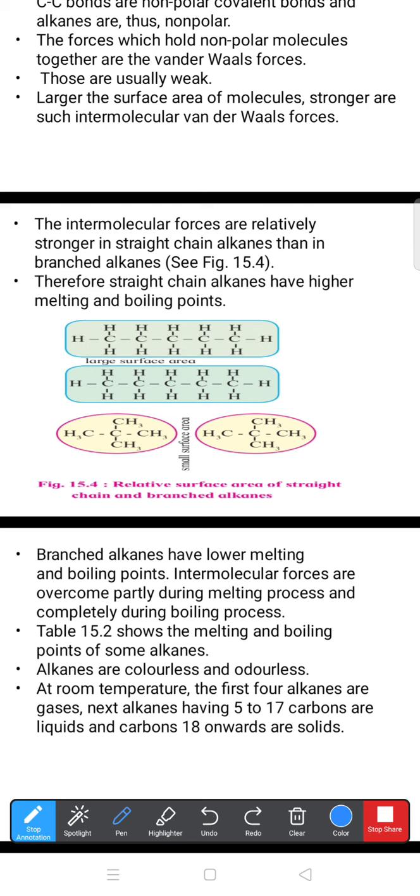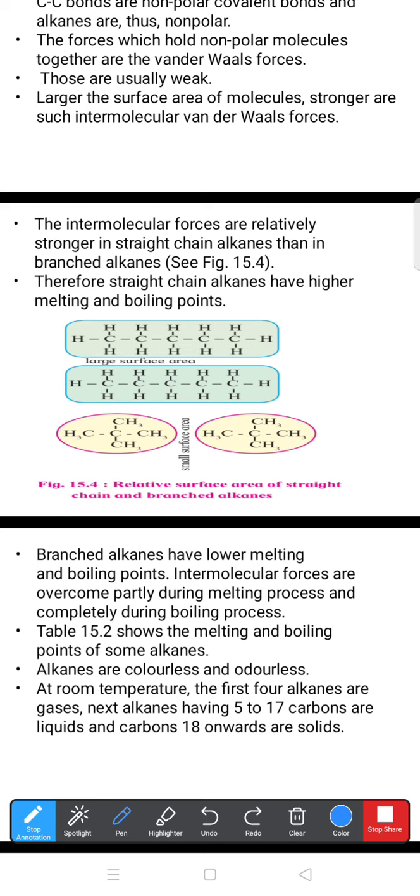Obviously, in straight chain alkanes the molecules are elongated along one axis, at 180 degrees. That's why these forces are stronger. So straight chain alkanes have higher melting and boiling points. The inverse relation is that the stronger the bond, the more energy is required to break it, and that's why their MP and BP are higher.